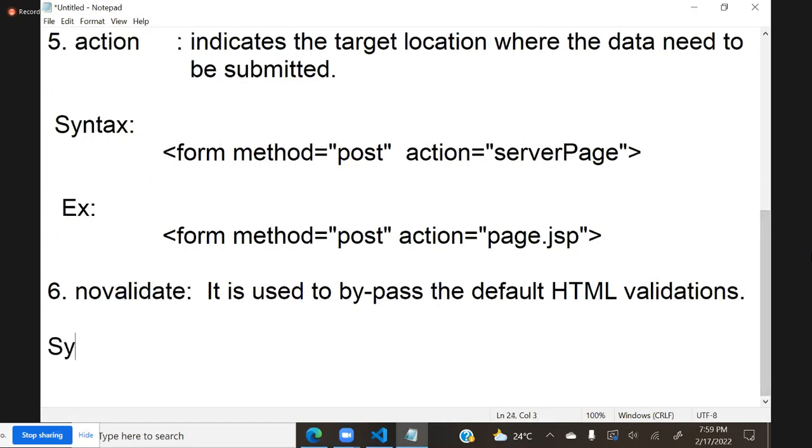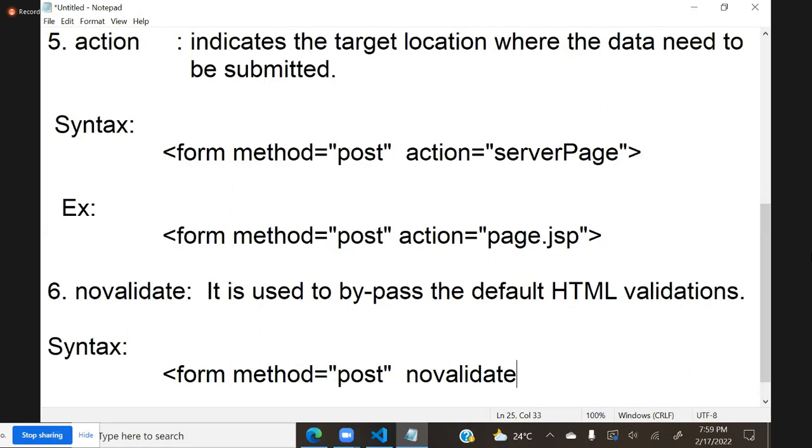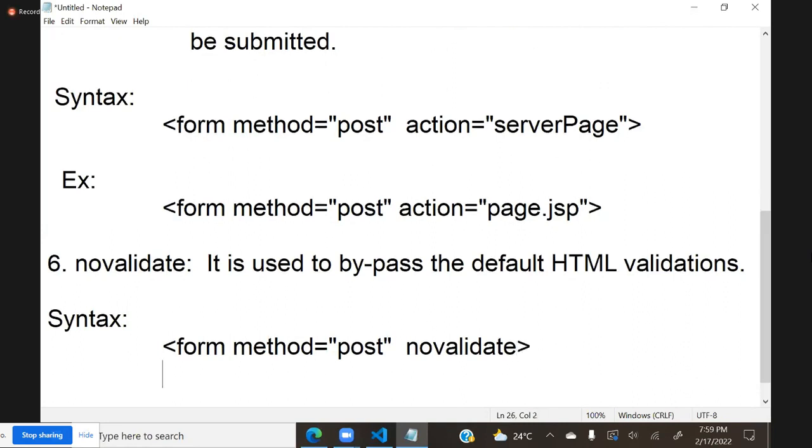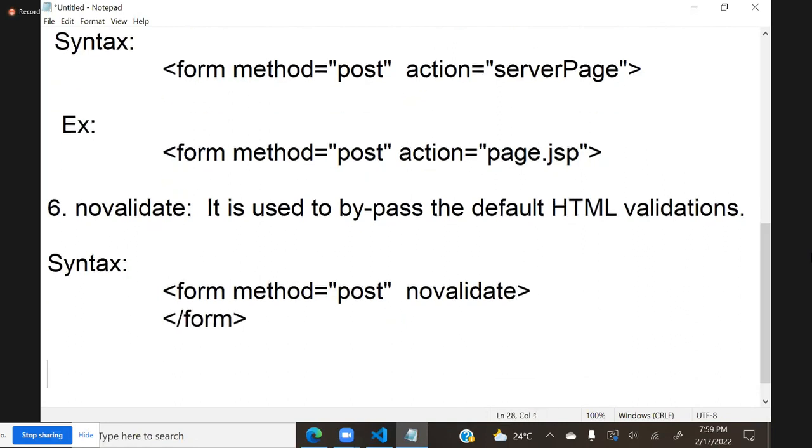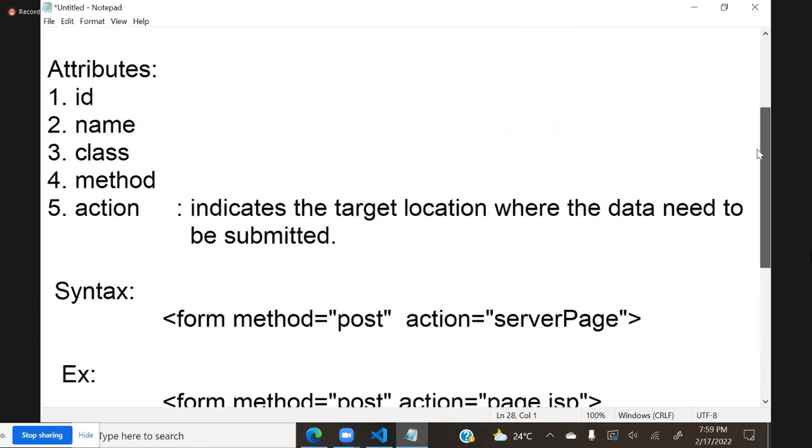So syntactically, we write like this. So form, some method, some post, and we say no validate. Just we can write that no validate and configure it. This is an attribute of forms. So form comprises basically these important attributes: ID, name, class.